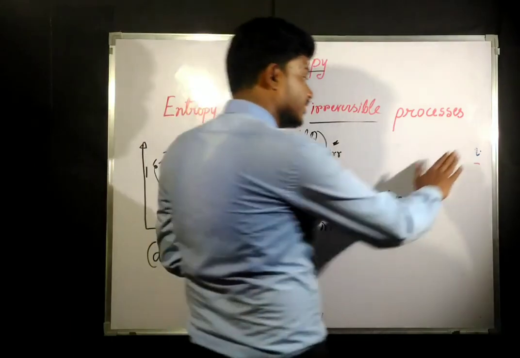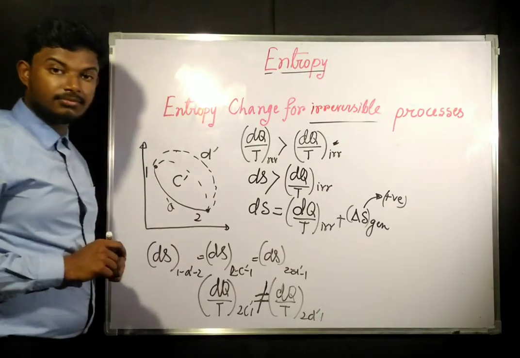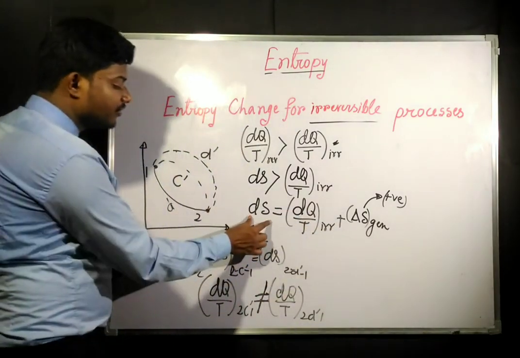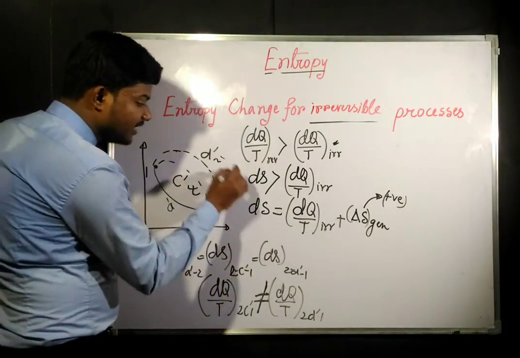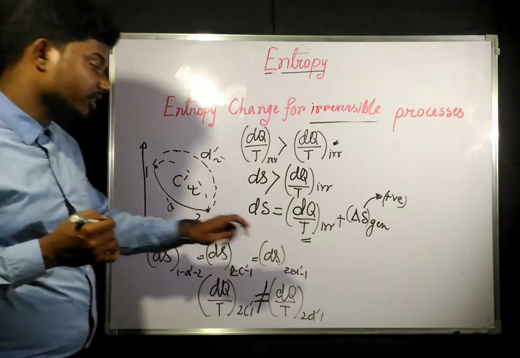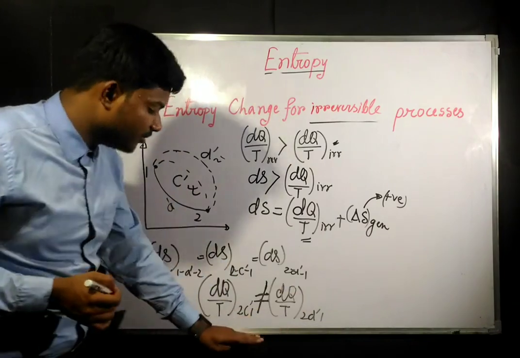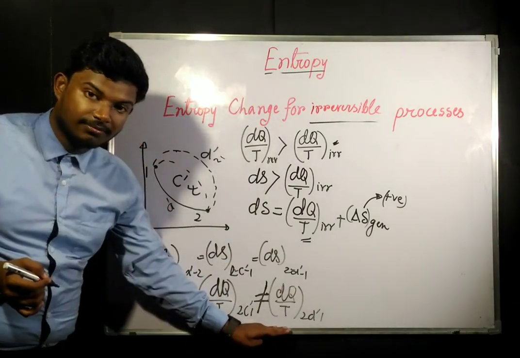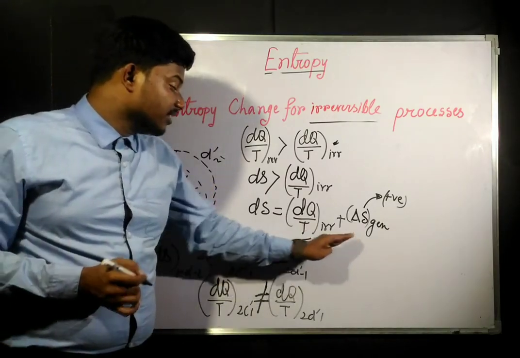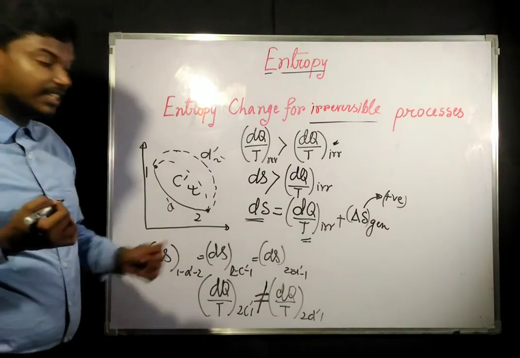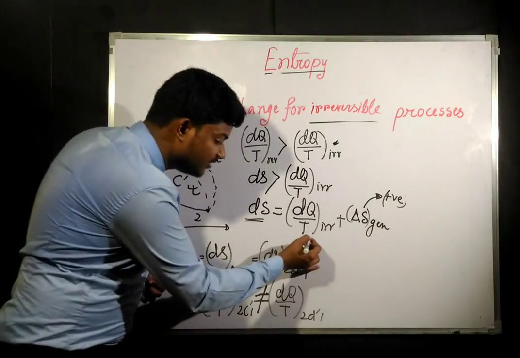Now we know that ds is going to be this plus this. Now if you want to see, this thing is not going to be equal for path C and D. Okay, for path C dash and D dash this is not going to be equal. This thing we have just written down here. But ds is constant, ds is same for all the processes, but this thing is changing.